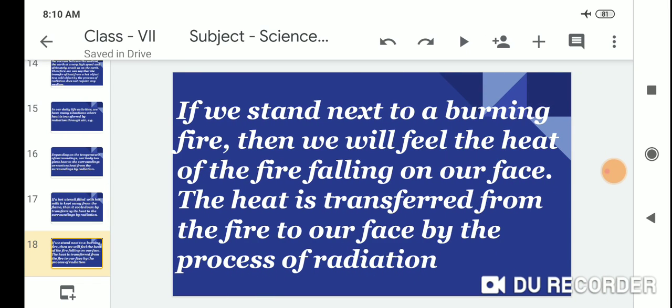If we stand next to a burning fire, then we will feel the heat of the fire falling on our face. The heat is transferred from the fire to our face by the process of radiation.